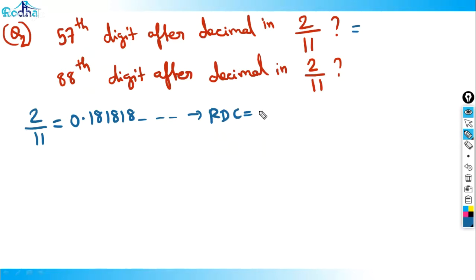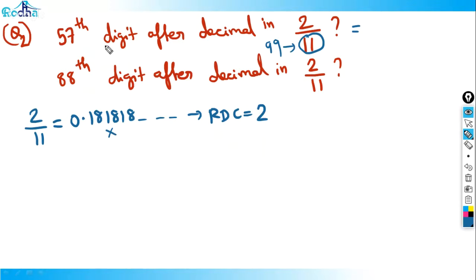RDC is 2. Repeating after every 2 digits, that I know, right? Since it is 11, I don't actually need this value, because 11 is a factor of 99. So 99 RDC is 2, so 11 RDC is also 2. So for that, it repeats after every 2 digits. That means I can answer simply, right?